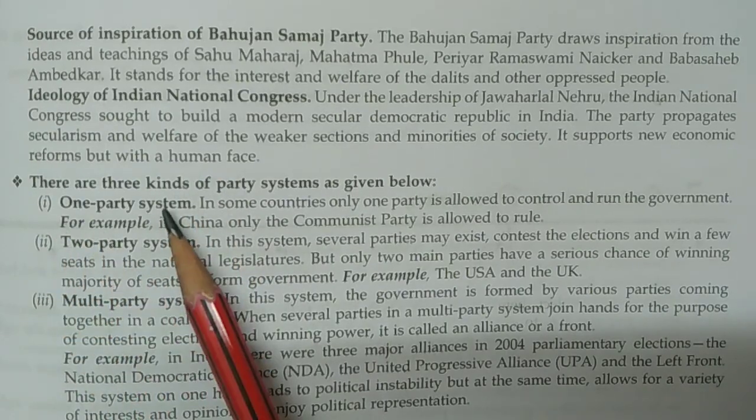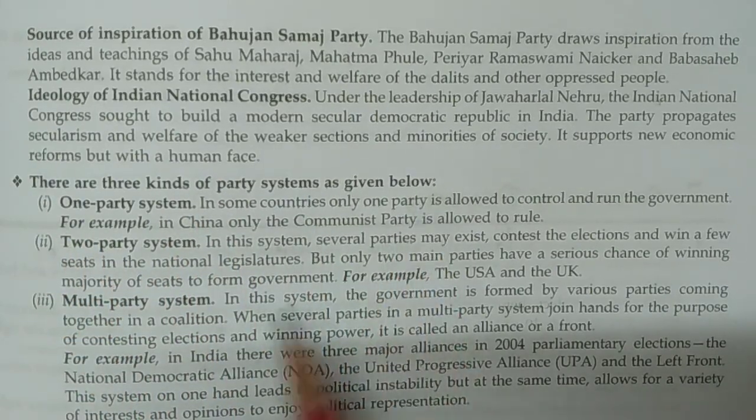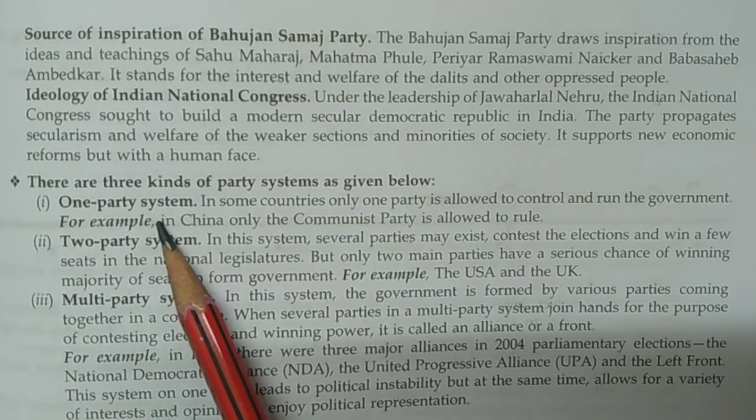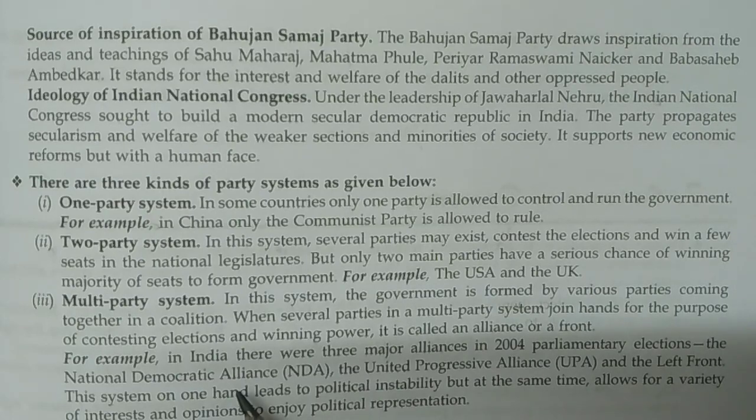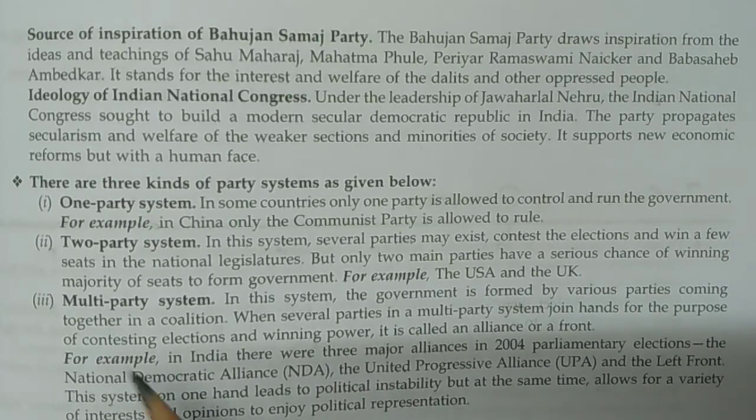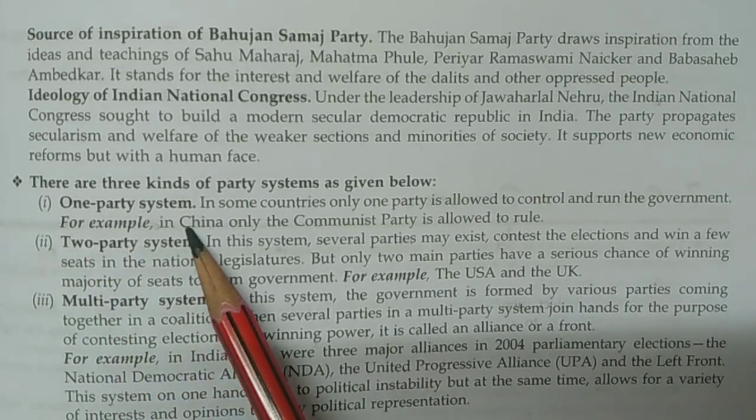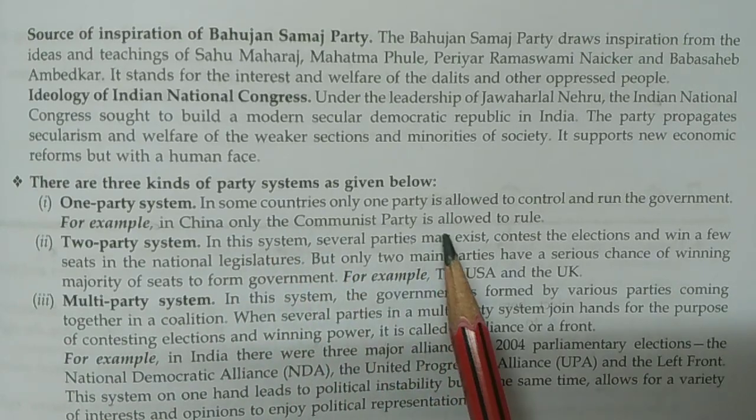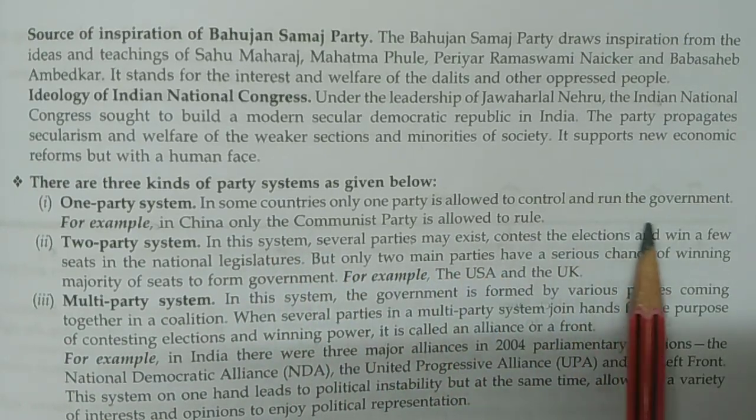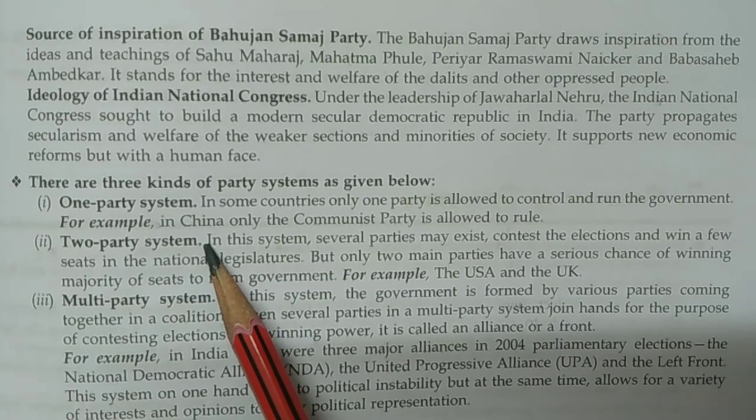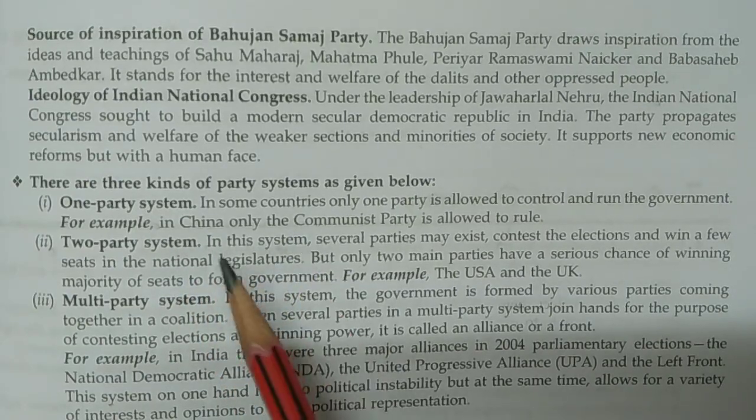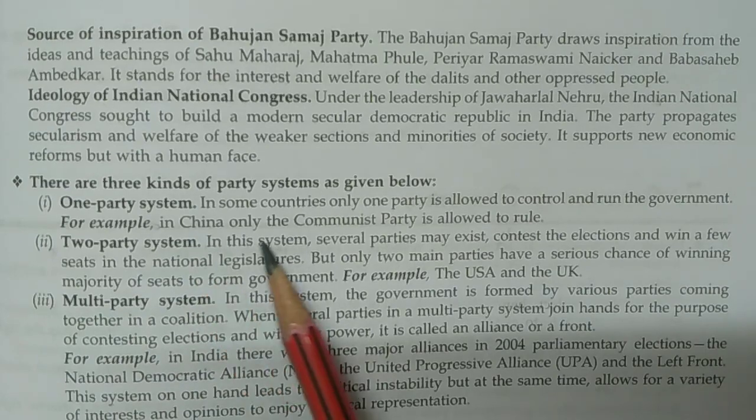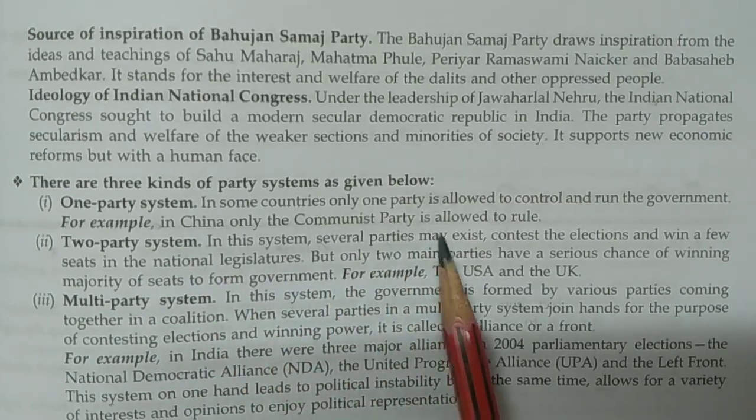Next, there are 3 kinds of party system as given below. First is the one party system. This is a very important structure. You need to be aware of and understand this structure, as it generally comes in examinations. In a one party system, in some countries, only one party is allowed to control and run the government. For example, in China, there is only a single party system, where only the Communist Party is allowed to rule.